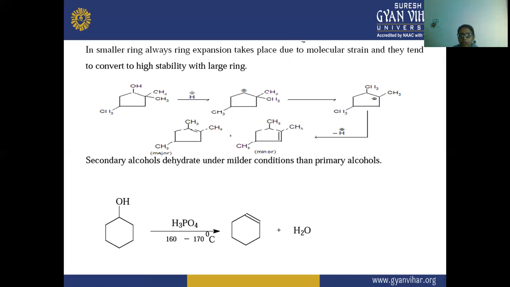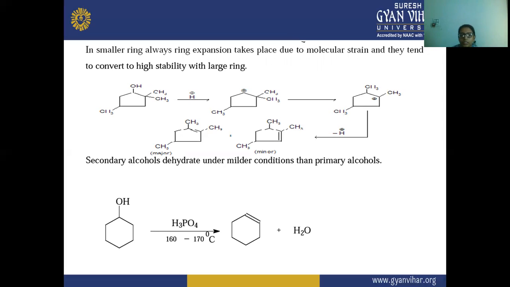So in the smaller ring, there is always a ring expansion taking place, due to the molecular strain, and there is a formation of this larger ring.